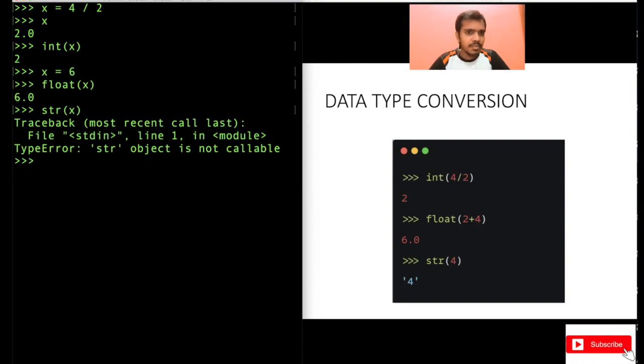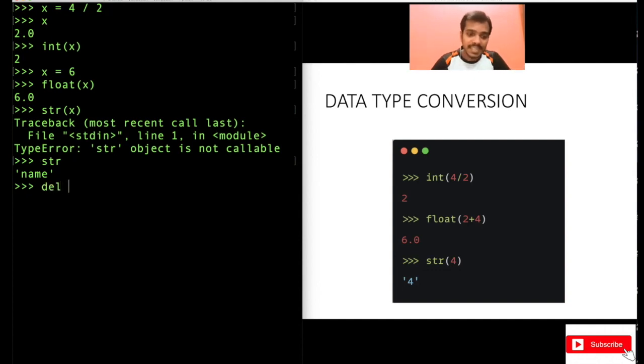String object is not callable. Maybe somewhere I have used str, I think, because of this. Because what happens, let me print str, maybe I have used this in history. See, I have used str to declare some variable name, right? Why did I get this error? Because str is a special keyword in Python that is used to convert any integer or float to a string. But in my history here, I have used str equal to something, I have used it as a variable and assigned it a value. So that's why I got an error here.